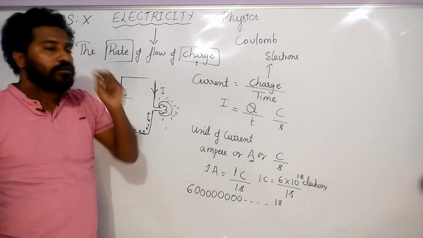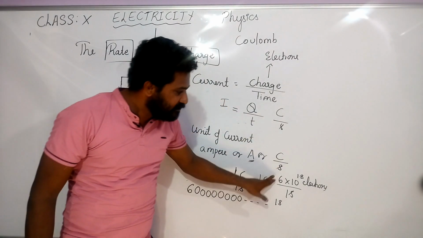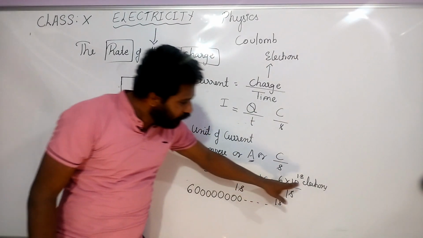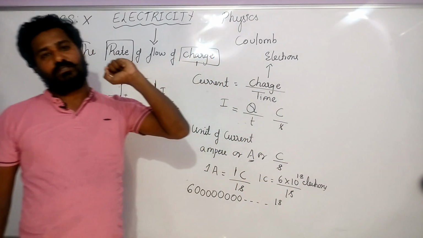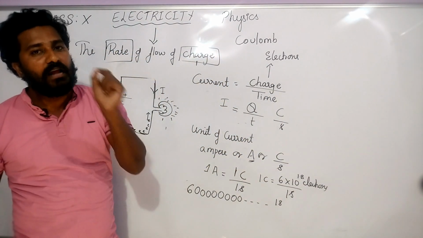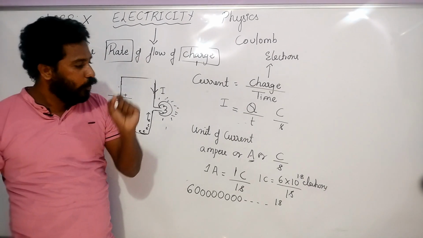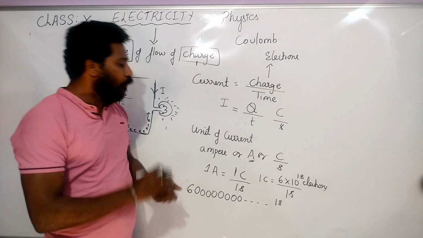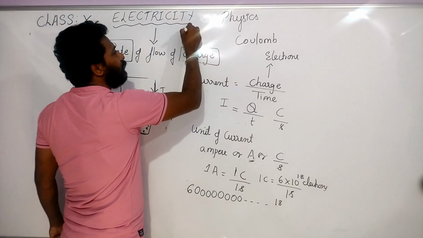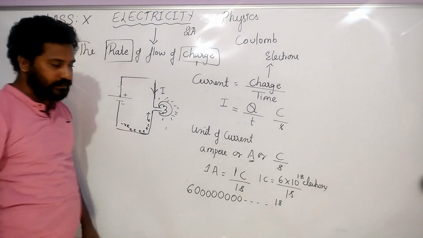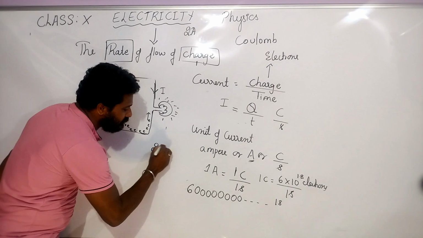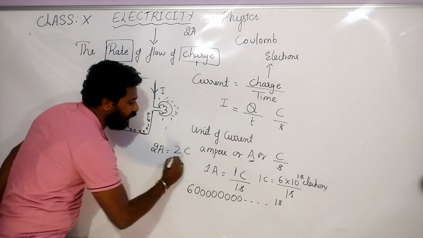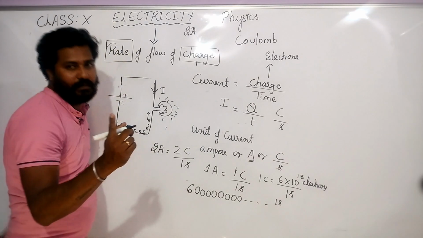Did you understand? So how many electrons are there for 1 coulomb of charge? In 1 coulomb of charge, there are 6 into 10 power 18 electrons. 6 into 10 power 18 electrons will flow for 1 ampere of current. So what about 2 ampere? Can you tell me? So 2 ampere means 2 coulomb of charge flows in 1 second.